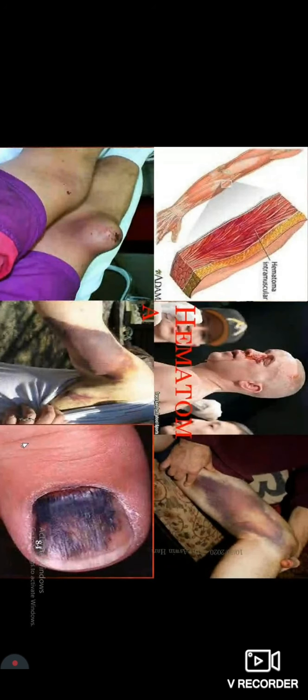That's academic, and this is what happens. You can have an intramuscular hematoma that is within the muscle. This is usually because of severe trauma, like this. In this case, this is a knee hemorrhage, a hematoma in the knee. This is an eye hemorrhage, a hematoma in the eye. This is a hematoma in the thigh, and this is a hematoma in the nail.